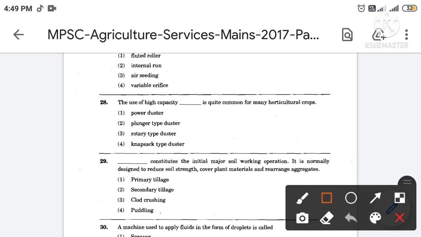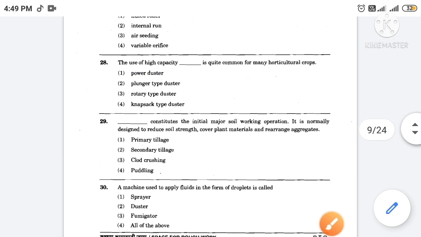Then next, the use of high capacity filling the blanks is quite common for many horticultural crops. The correct answer is option number 1. So the use of high capacity power duster is quite common for many horticultural crops.